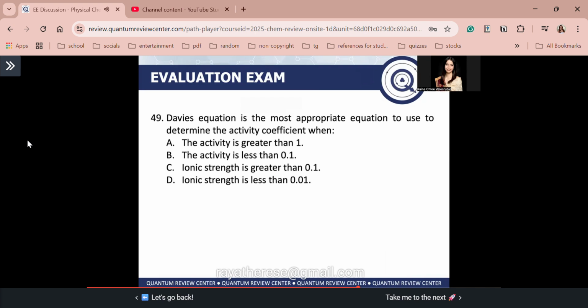C, ionic strength greater than 0.1. D, ionic strength is less than 0.01. So guys, in order to determine the activity coefficient, we have to use the Debye-Huckel limiting law, extended Debye-Huckel law, and the Davies equation.